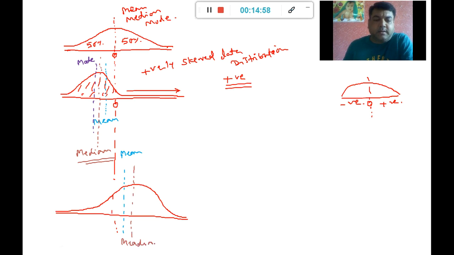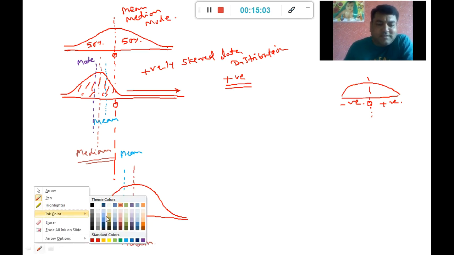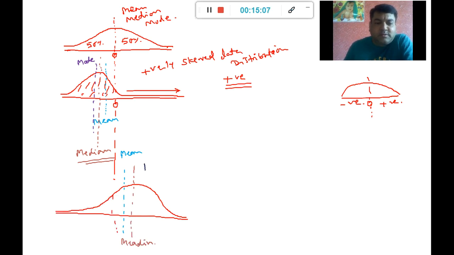Please try and understand, guys, I'm not a very good person at drawings, and my mode is going to be this. The peak, where the highest peak point is, that is going to be my mode.